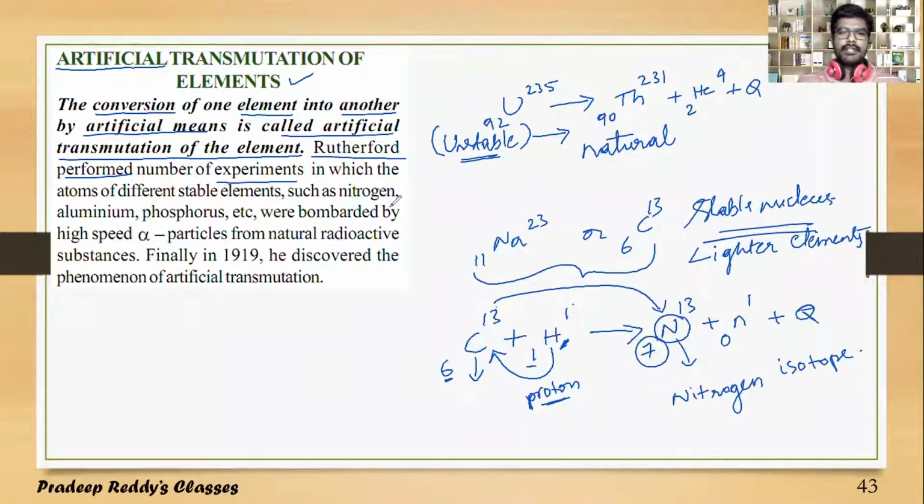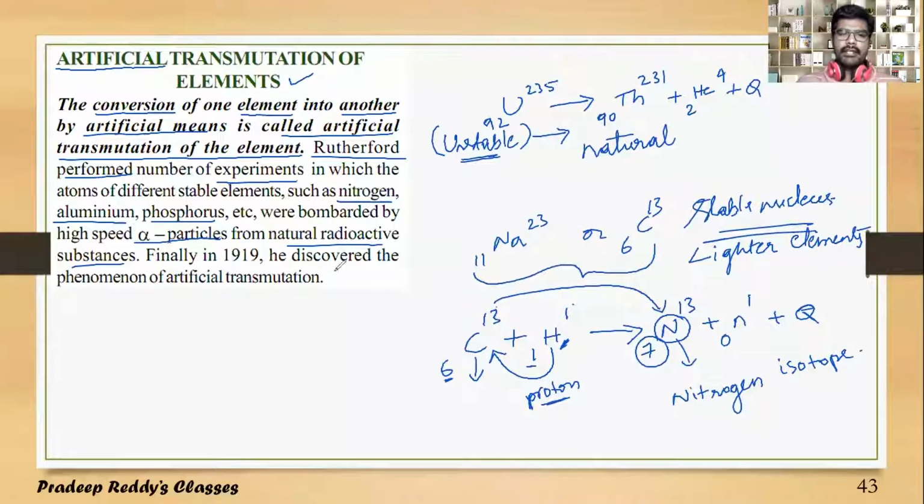He performed these experiments. He took nitrogen, aluminum, phosphorus, etc., and bombarded them with alpha particles.